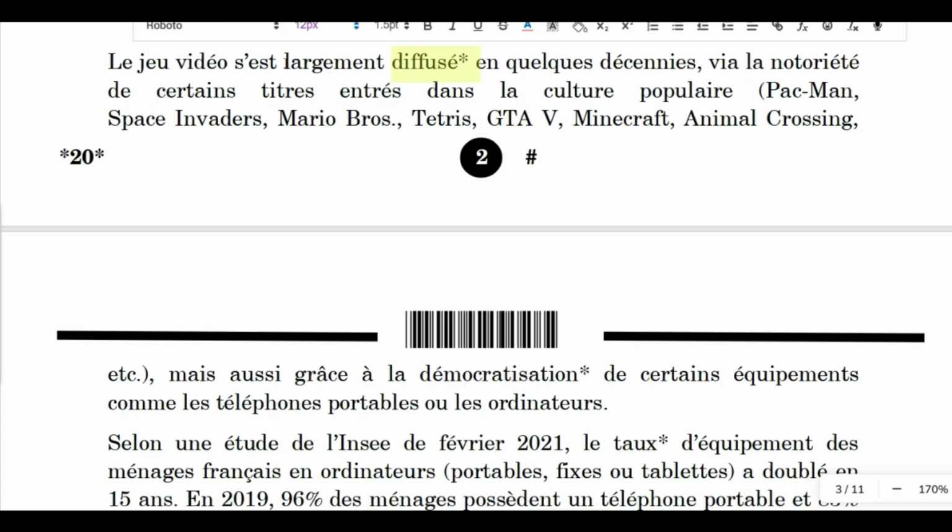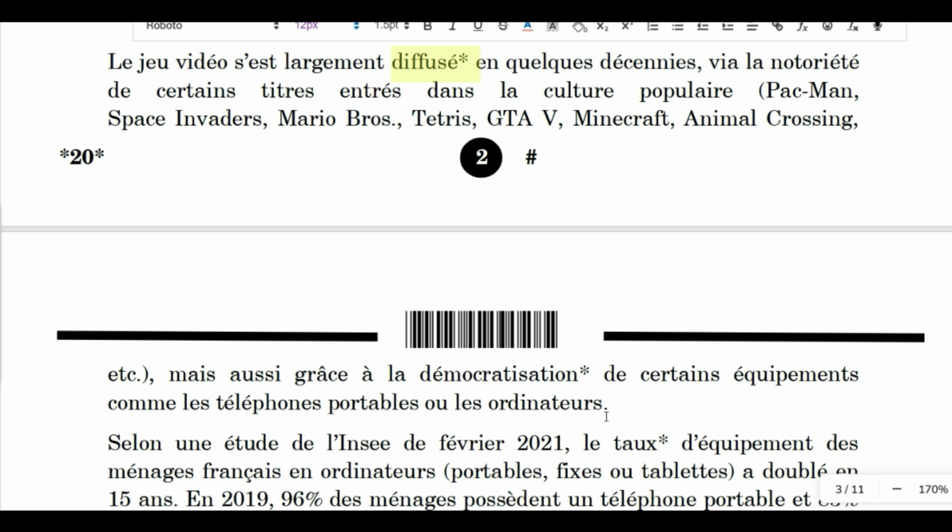Okay. Le jeu vidéo s'est largement diffusé en quelques décennies via la notoriété de certains titres entrent dans la culture populaire. Pac-Man, Space Invaders, Mario Bros, Tetris, GTA V, Minecraft, Animal Crossing, etc. Mais aussi grâce à la démocratisation de certains équipements comme les téléphones portables ou les ordinateurs.